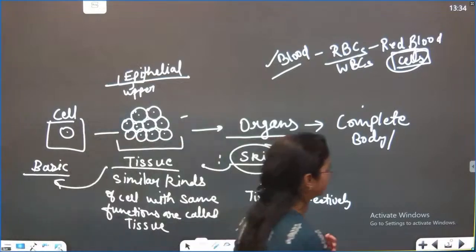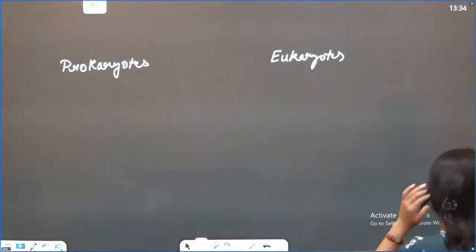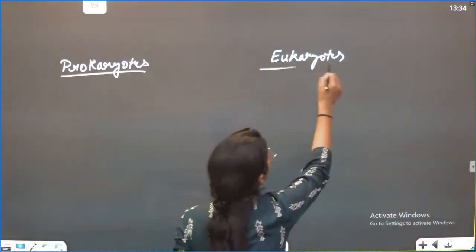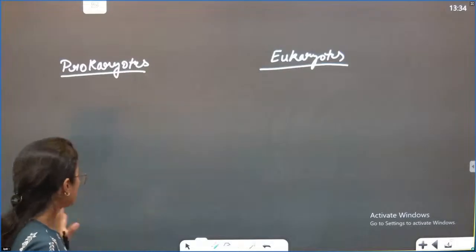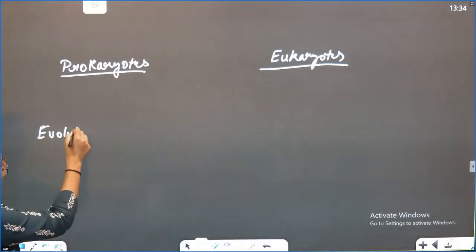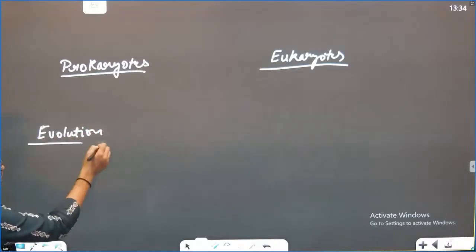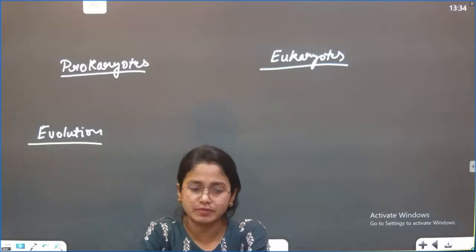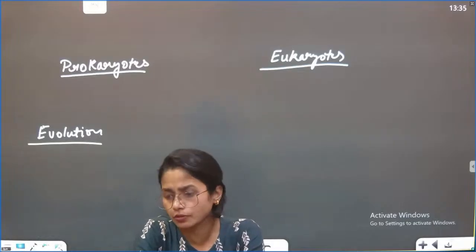Okay, sure. So now we'll cover what is the meaning of prokaryotes and eukaryotes. During evolution, everyone knows what evolution is, right? Evolution of life on the earth. So we have heard this concept of how life was formed, about the Big Bang theory and so on, right?